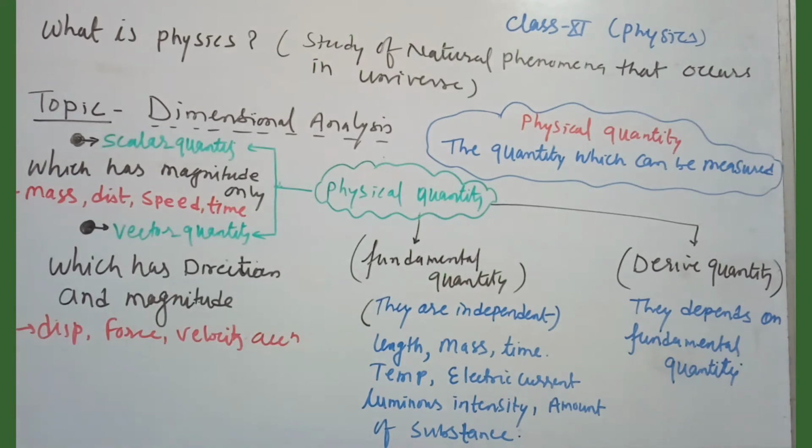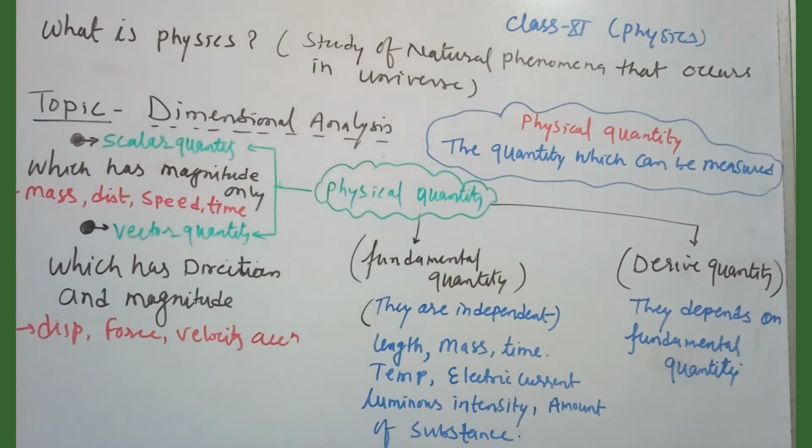Separation between two objects, the temperature of a body, energy transfer we can measure. But we cannot measure how much friendship is between two friends. So friendship is not a physical quantity. A physical quantity is one which can be measured only.